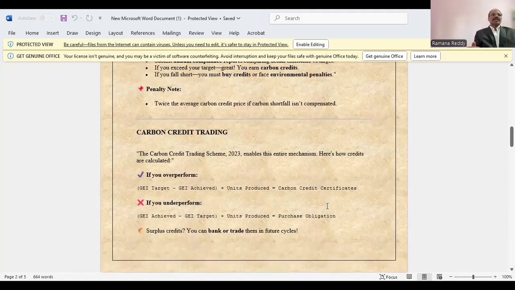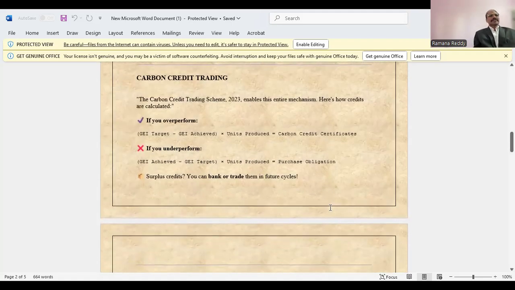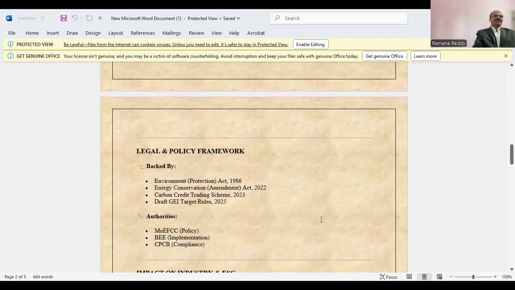If the company underperforms, then it is GEI achieved minus target, multiplied by units produced. This is the purchase obligation. Surplus credits can be banked or traded in future cycles.